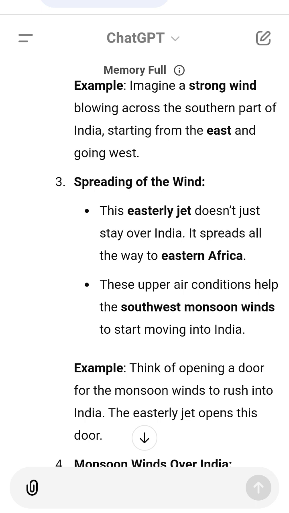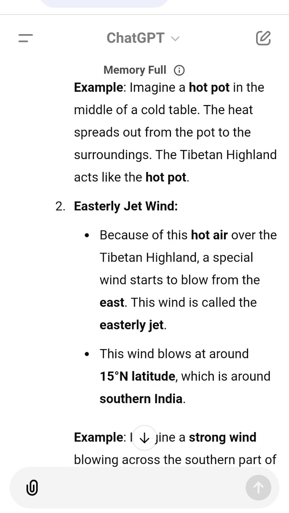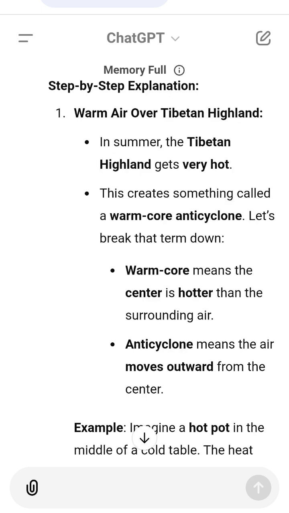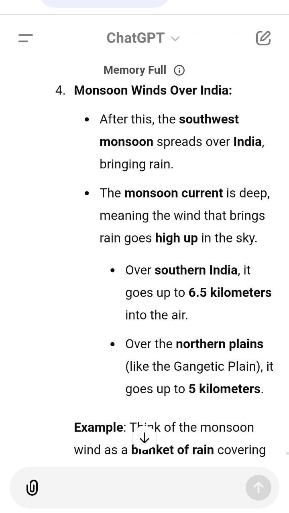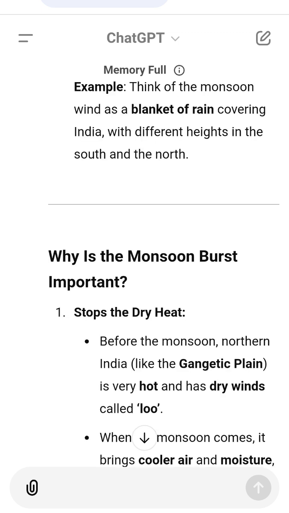2. Connection to the whole planet's weather. The burst of the monsoon is part of a bigger process of readjustment in the world's weather patterns, especially over southern Asia. The easterly jet winds and the monsoon currents are part of the way the planet balances its heat and wind systems. Why the burst of monsoon is important for people.